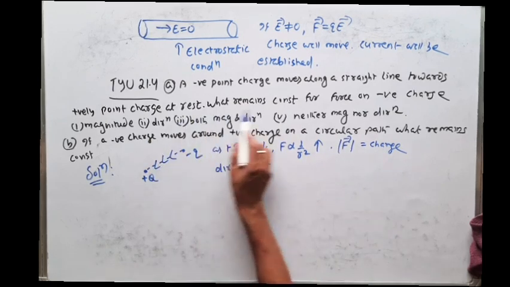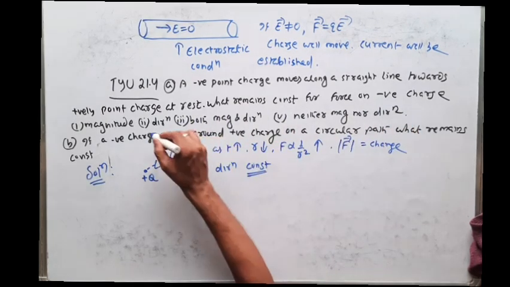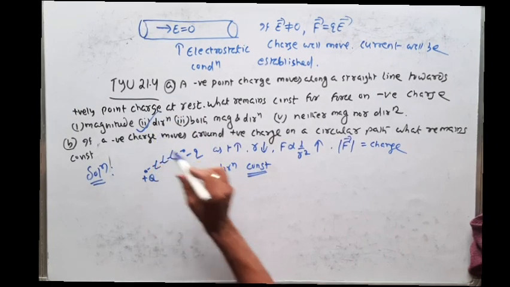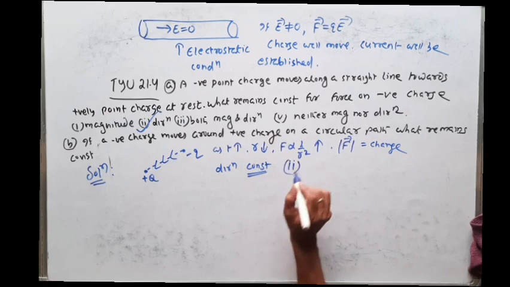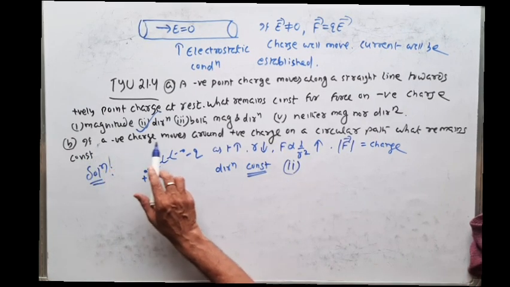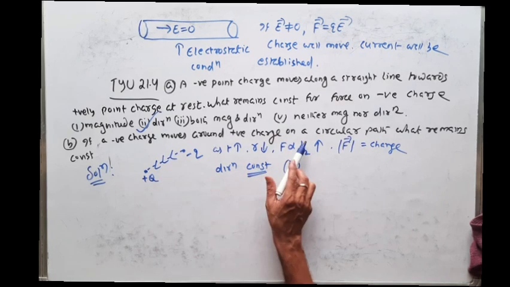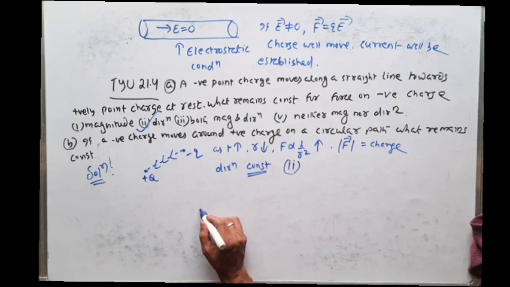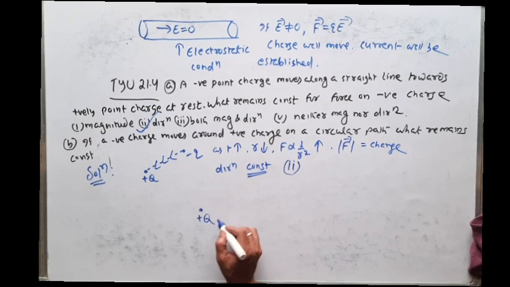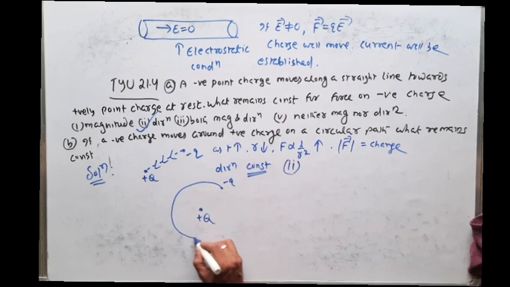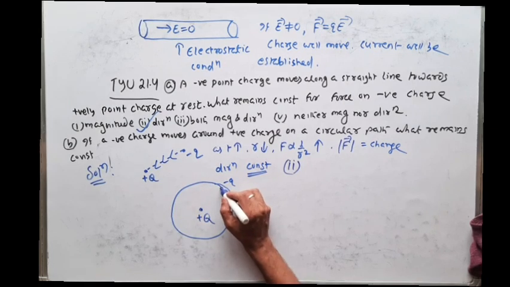So which answer is correct? Constant for negative charge, so direction must remain same. So the answer is the second one. Now come to the second part of this problem. If a negative charge moves around a positive charge on a circular path, suppose I take this as a positive charge, and this negative charge is moving along the circular path.